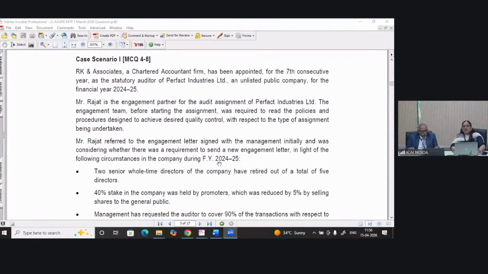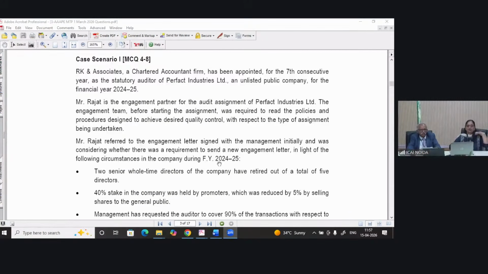So would you like to read? Yes, I will. RK Associates, a CA firm, has been appointed for the 7th consecutive year as the statutory auditor of Perfect Industries Limited. And this company, Perfect Industries Limited, is an unlisted public company. This is given in the facts of the case for the financial year 24-25. Mr. Rajat is the engagement partner for the audit assignment of Perfect Industries Limited.